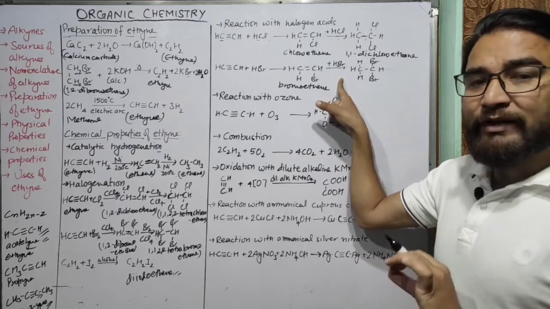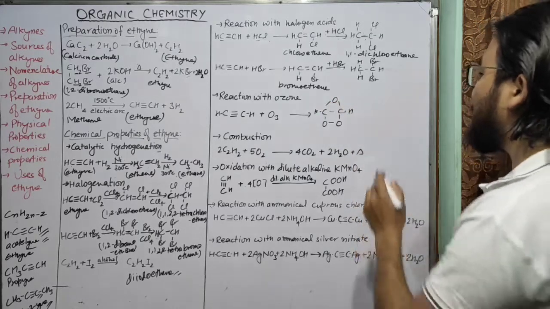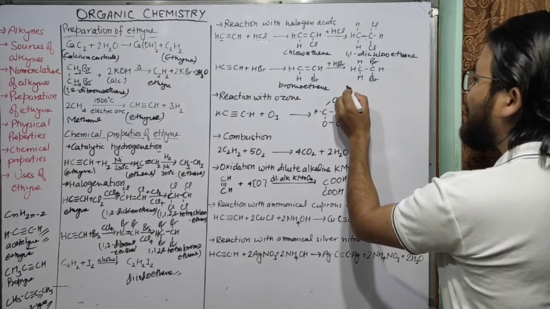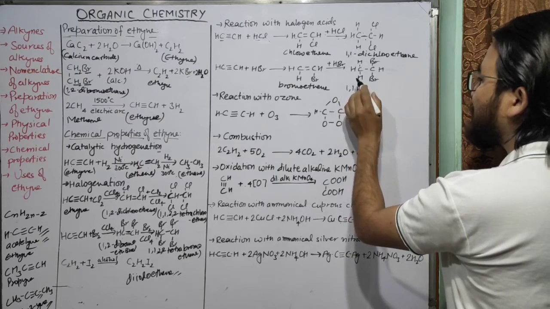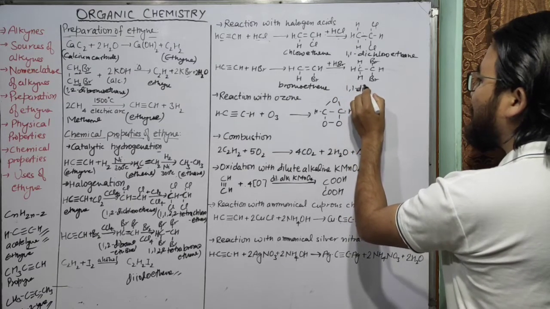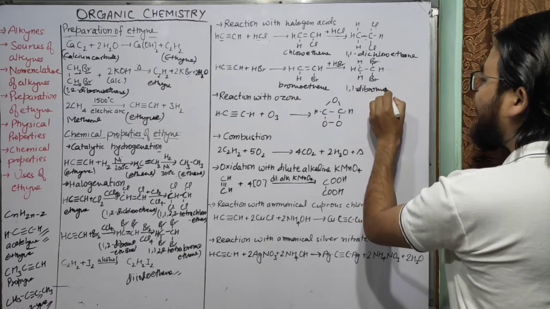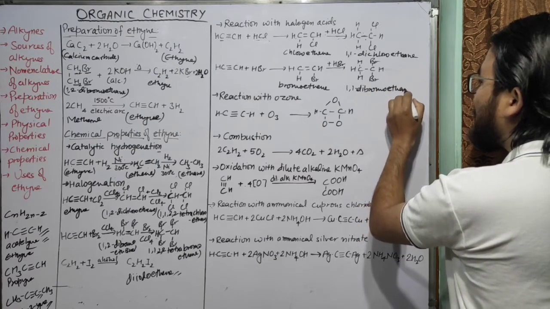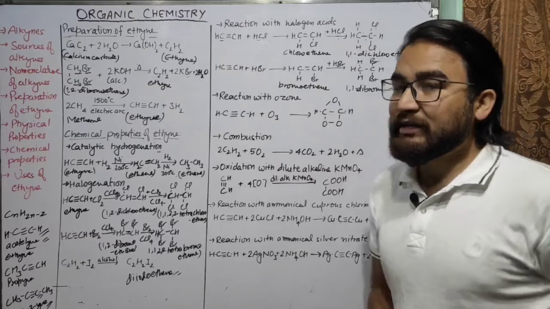Now the double bond will be converted to a single bond, and what will be its name? Its name is 1,1-dibromoethane. The next is reaction with ozone.